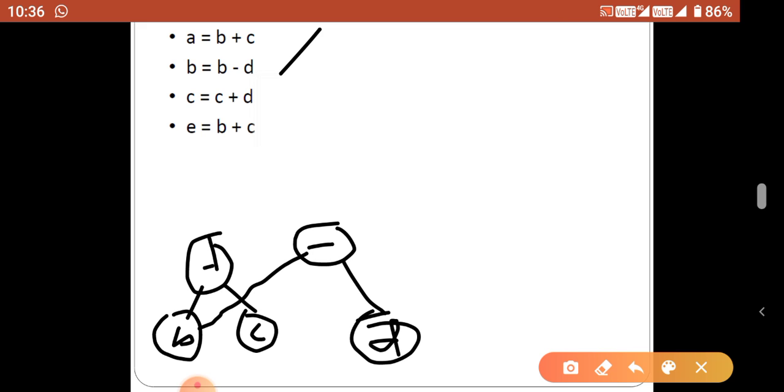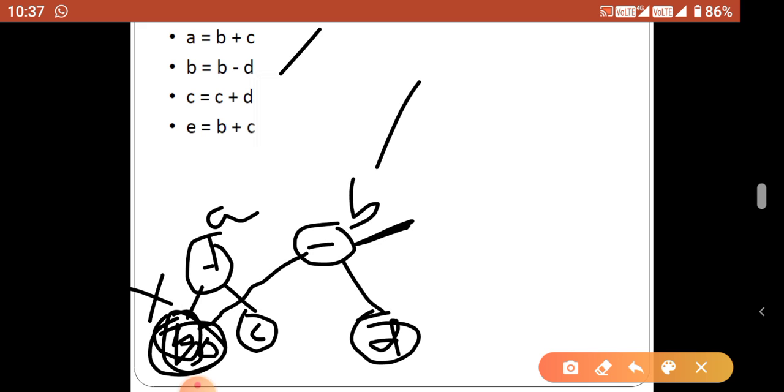So now we construct the second statements. For the first statement, b plus c, the name is a, and check whether the a is already present or not. If it is present, the previous value is a naught. The new value, hereafter we are going to use the new value. So first b plus c is a. Second, b minus d is called b, and check whether the variable already present or not. If it is present, change the value. So this is a newly arrived value for b. So previous value is considered as b naught. Hereafter don't use this value. So this is a newly arrived value.